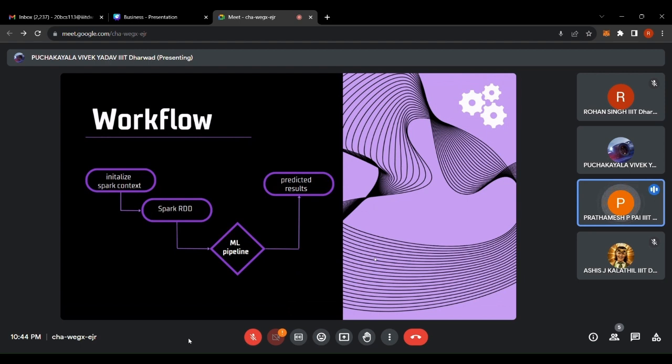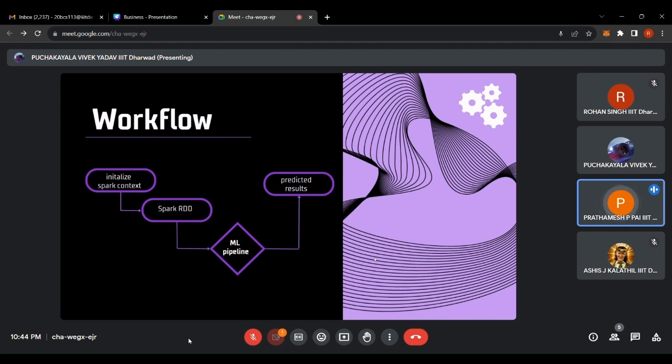Next step is to connect with a Spark RDD. An RDD represents a distributed collection of data elements that can be processed in parallel across the Spark cluster. RDDs are the fundamental data abstraction in Spark and serve as the building blocks for Spark applications.